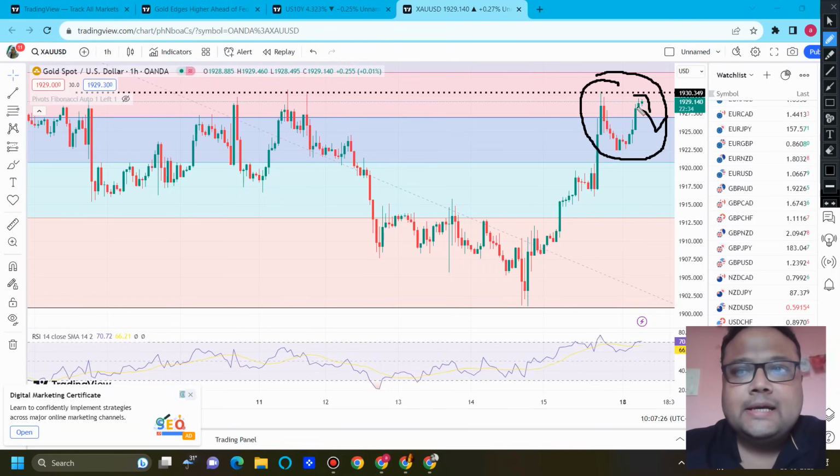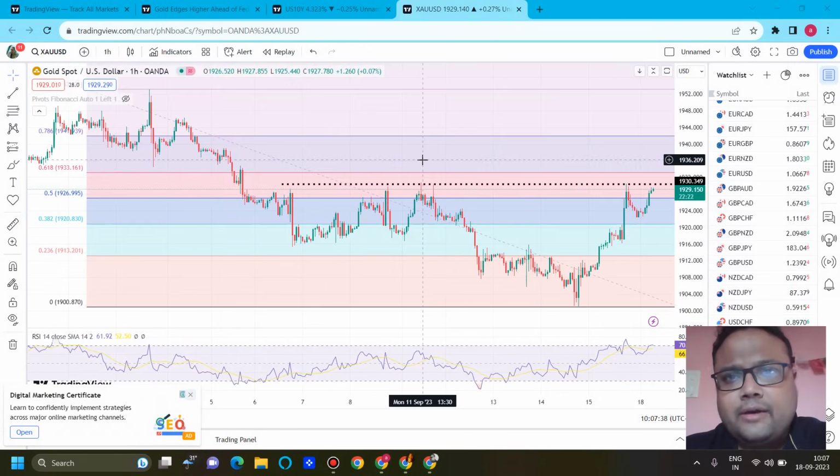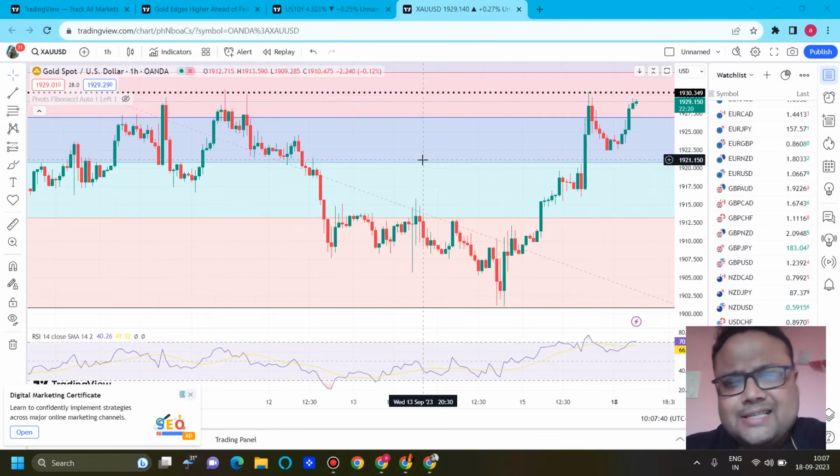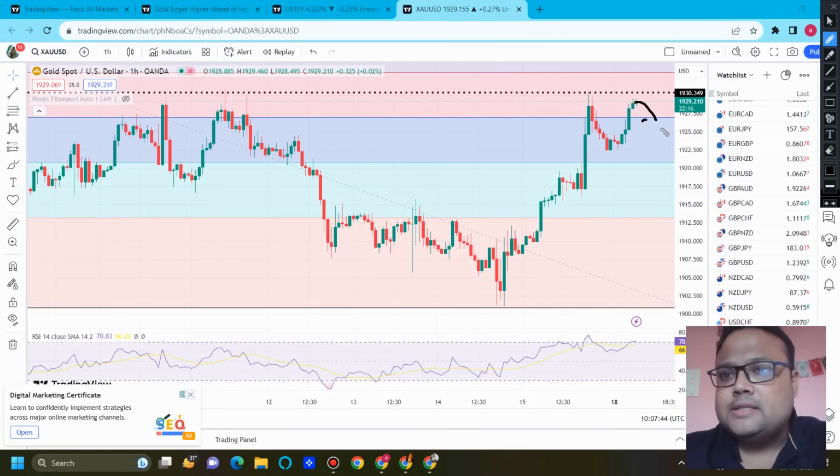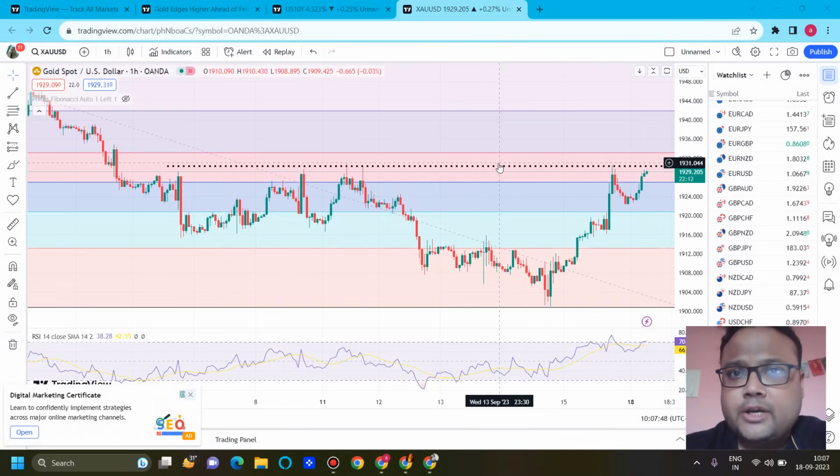But we can see that the opening of the market is volatile. Though we can see the market is struggling right now, the market was quite bullish. So if you already have taken a sell position, then yes, you can stay in the trade, because there is still a good possibility of a downside from here. But if you are looking for a fresh position, then I'll say wait for some time, because we still do not have the confirmation yet.